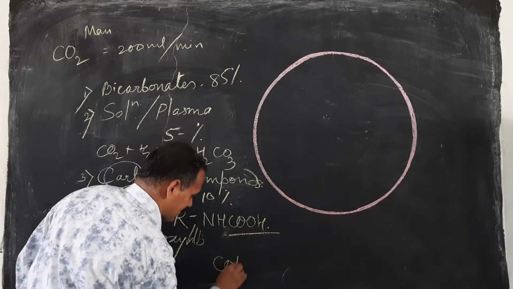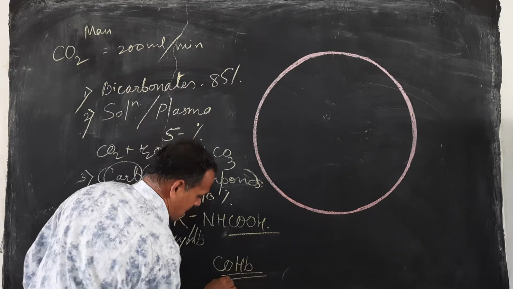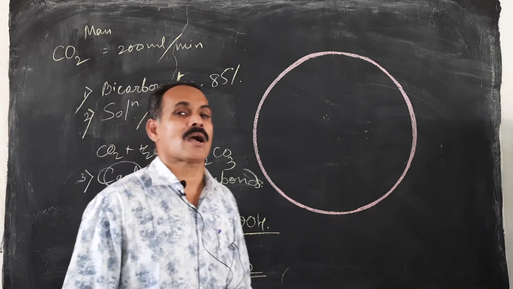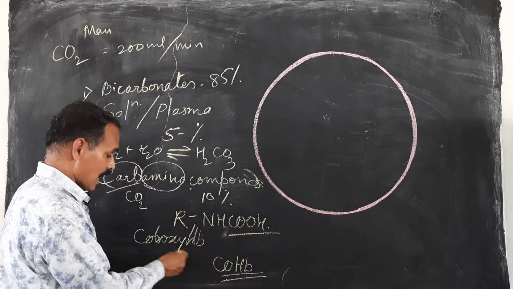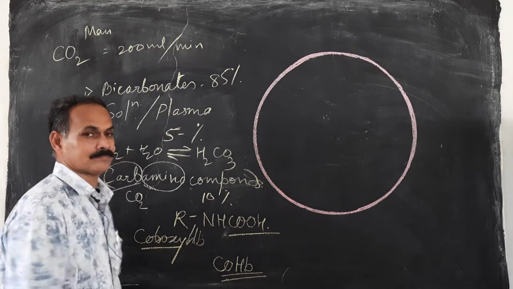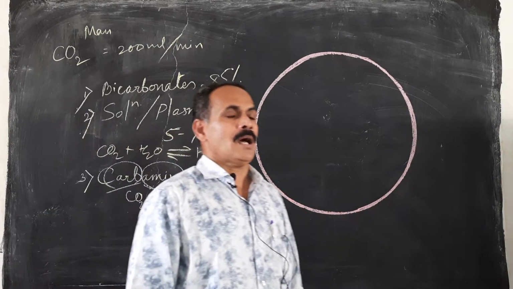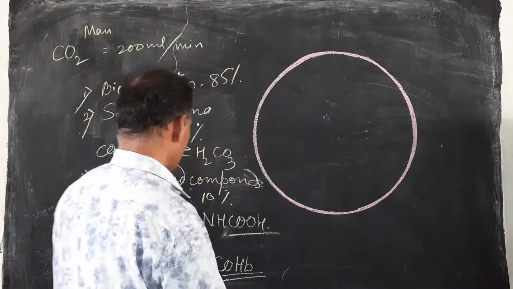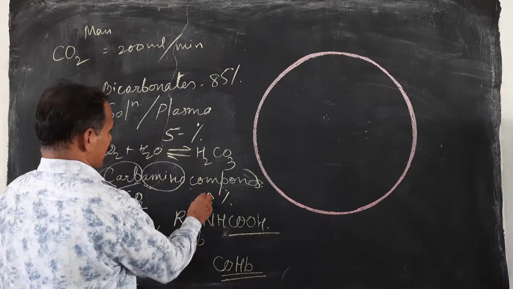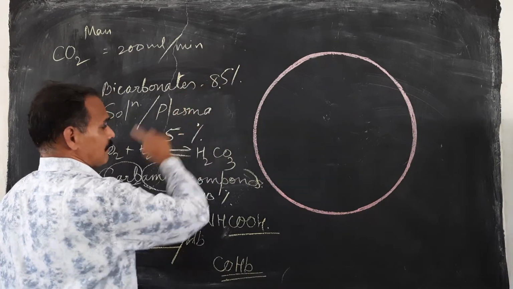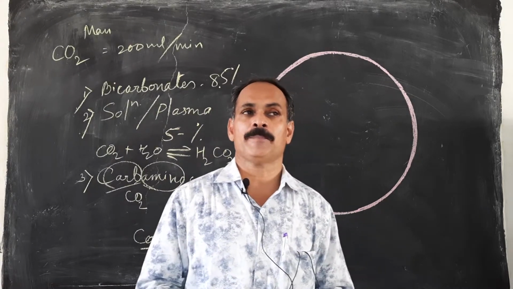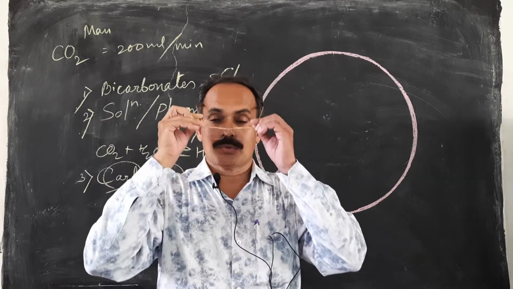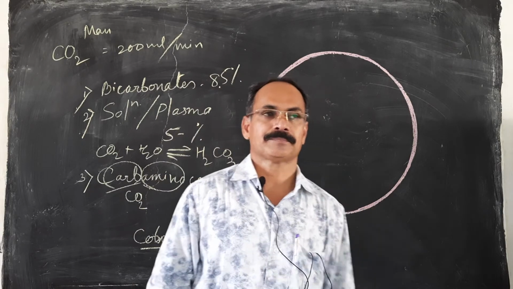Here it directly combines with Hb and is called carboxyhemoglobin. So 10%, 5%, 85% means that in this way, whatever CO2 is produced in our body is transported to the lungs via blood.